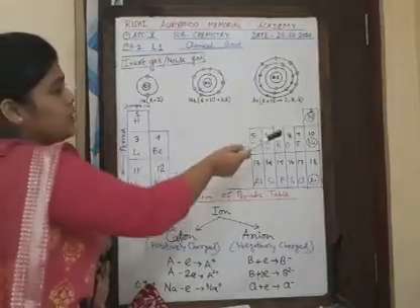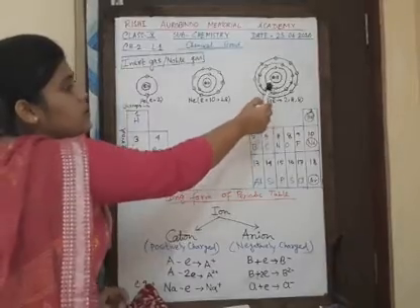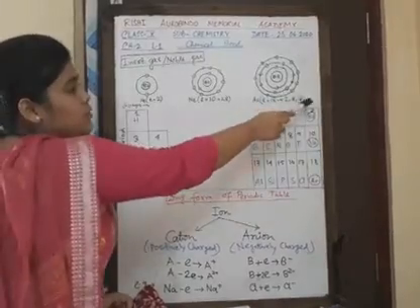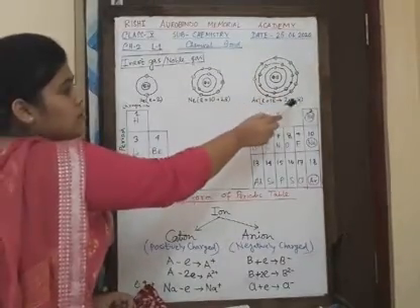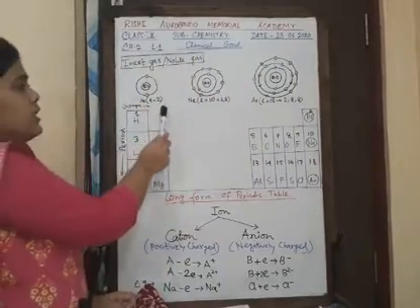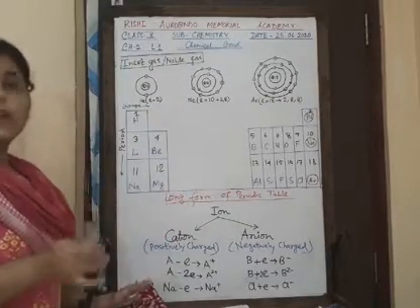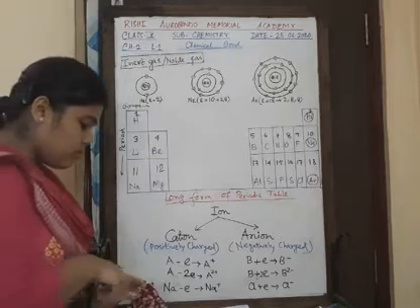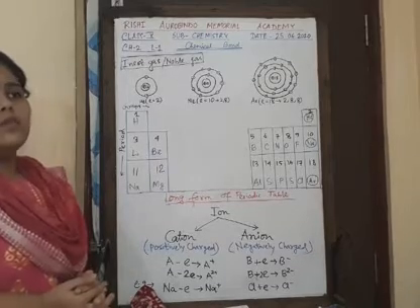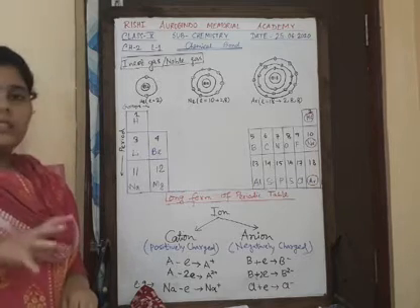In the case of argon, it has 18 electrons in total. So the first 2 electrons are present in the K shell, 8 electrons in the L shell, and 8 electrons in the M shell. So it also has 8 electrons in its outermost shell. So helium has a duplet configuration, and except helium, all of the inert gases have an octet configuration, right? The duplet or octet configuration in a molecule makes it more stable.